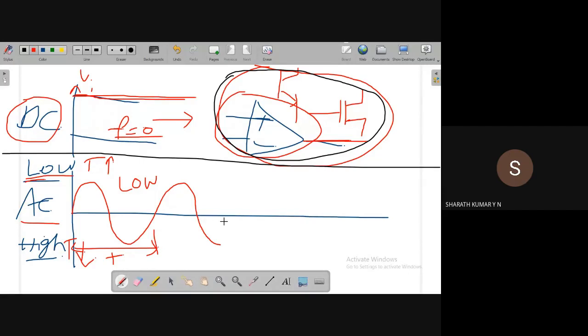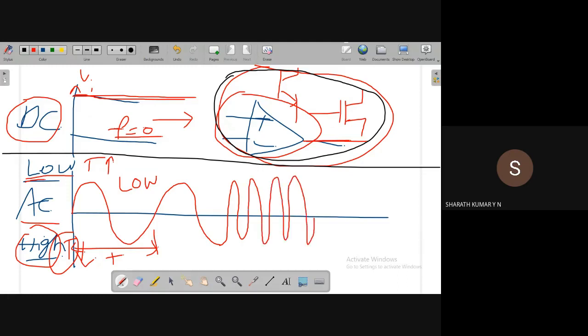Now let us consider the high frequency signal. That means a lower time period. I'll try to plot it, something like this. Time period is lower means a high frequency signal. If you compare this time period with this time period, let us call this T2 and this T1. T1 is larger than T2. In terms of frequency, f1 for T1 is smaller than f2.